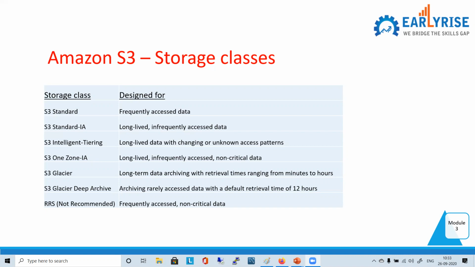So if you want long-term archiving for infrequently accessed data, you should go for Glacier. They will give some indication, like some financial organization wants to archive the data and doesn't want to access it, and if the data is available after a day or so it doesn't matter, they want to keep it for 10 years.